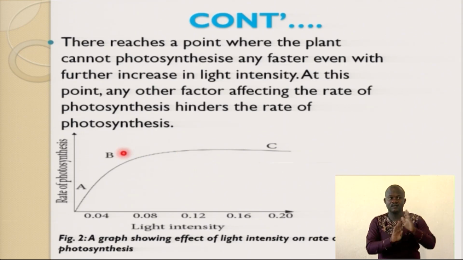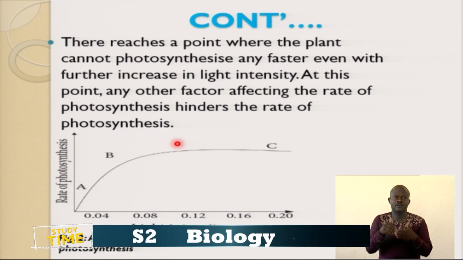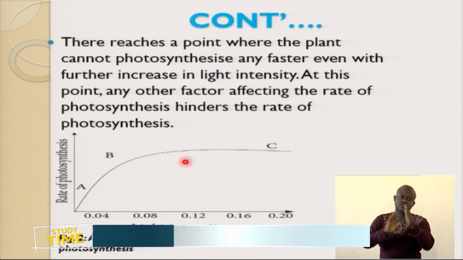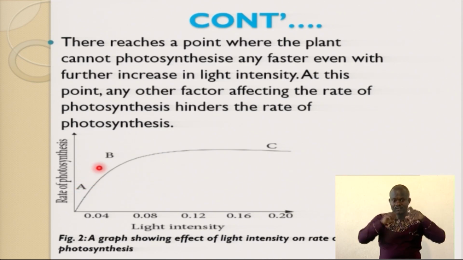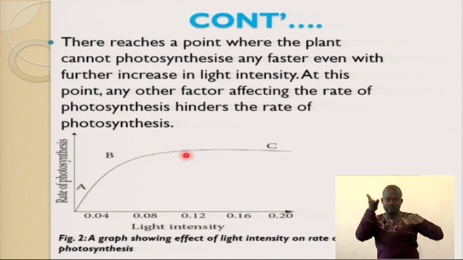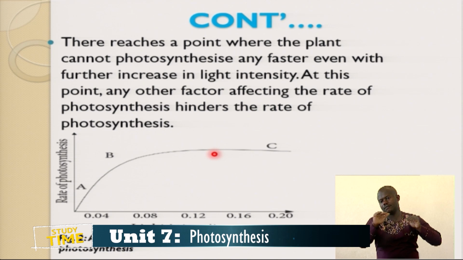But when it continues, it reaches the maximum, where the rate of photosynthesis will no longer be increasing. It will become static, stationary. As light is increasing, the rate of photosynthesis also increases. But when it reaches the maximum, the rate of photosynthesis becomes stationary. It is no longer increasing.